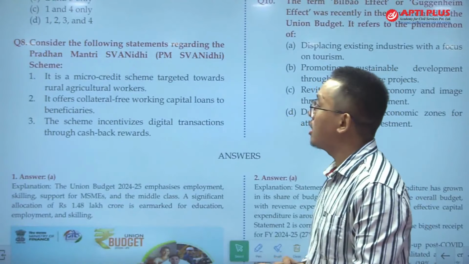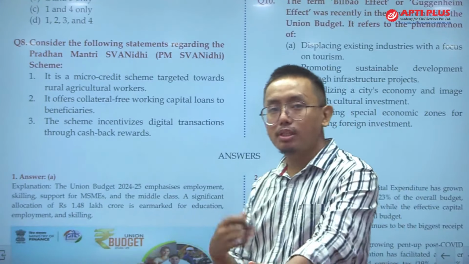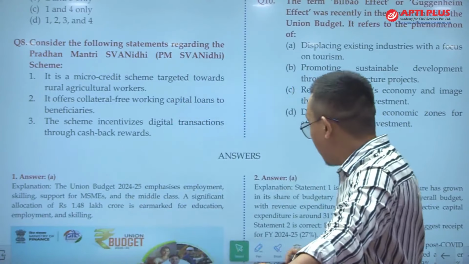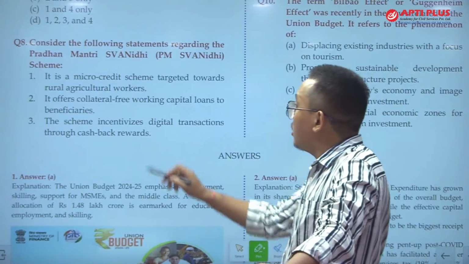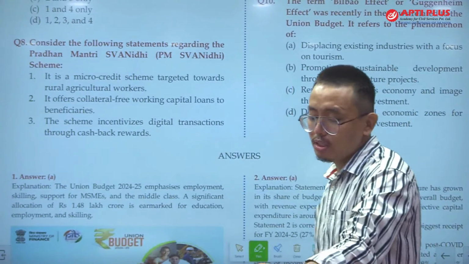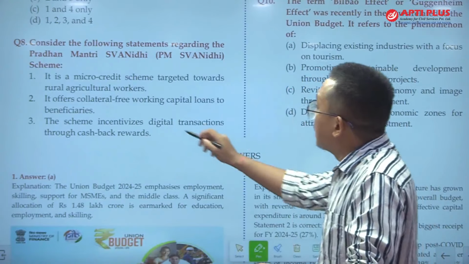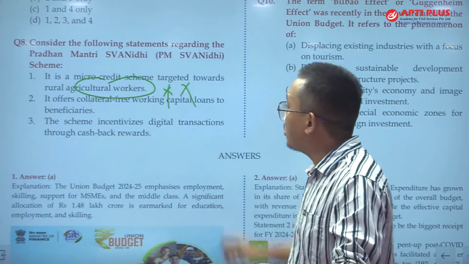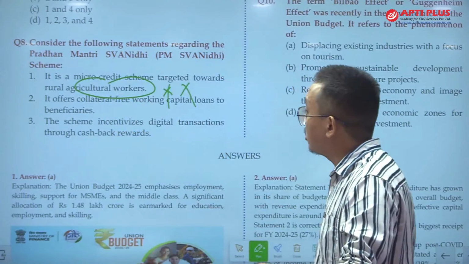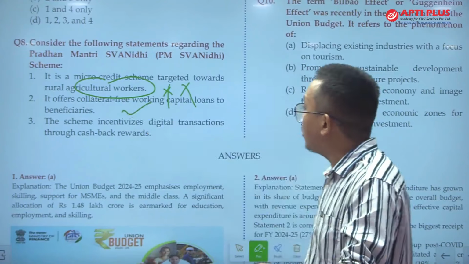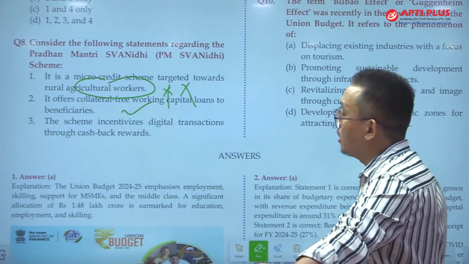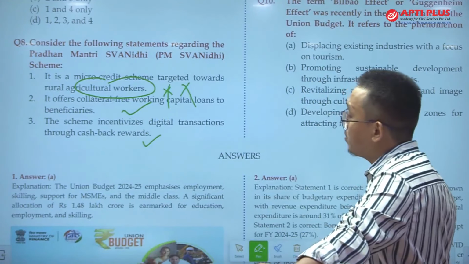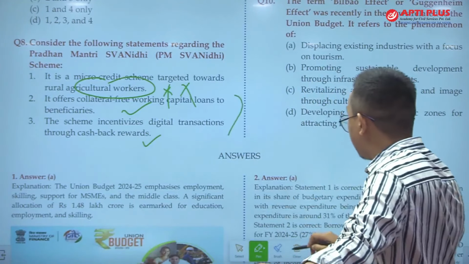Consider the following statements regarding the Pradhan Mantri Swanidhi scheme. So this scheme is again important, and the Swanidhi scheme has been there since 2018. And this scheme is a micro credit scheme targeted towards the rural agricultural workers. So this is incorrect. This is not directed towards the rural agricultural workers. And it offers collateral-free working capital loans to beneficiaries. And the scheme incentivizes digital transactions through cashback rewards.